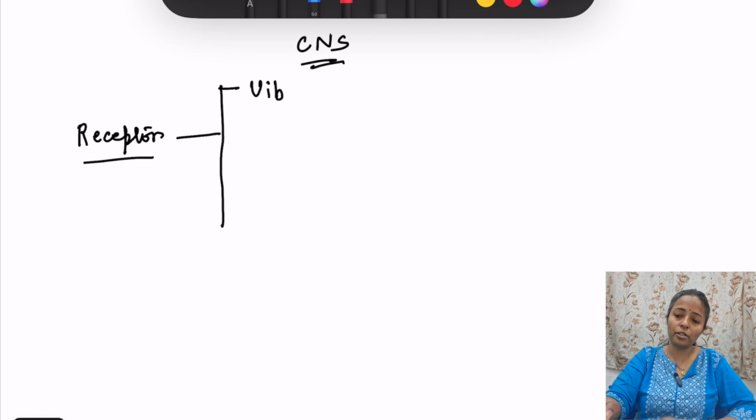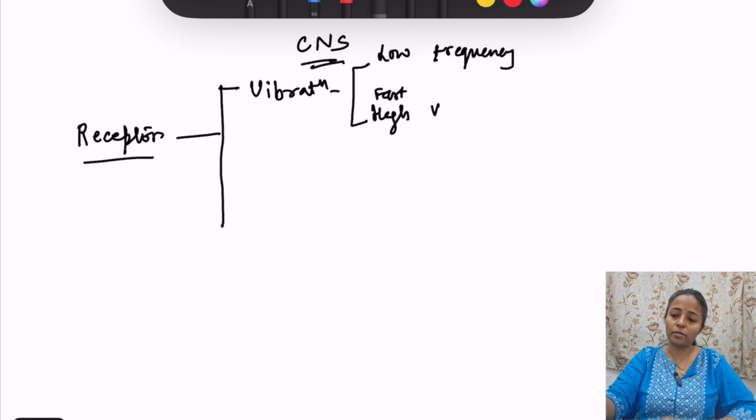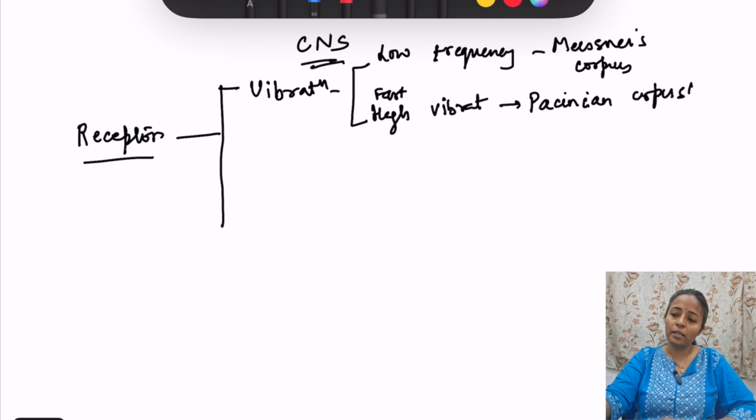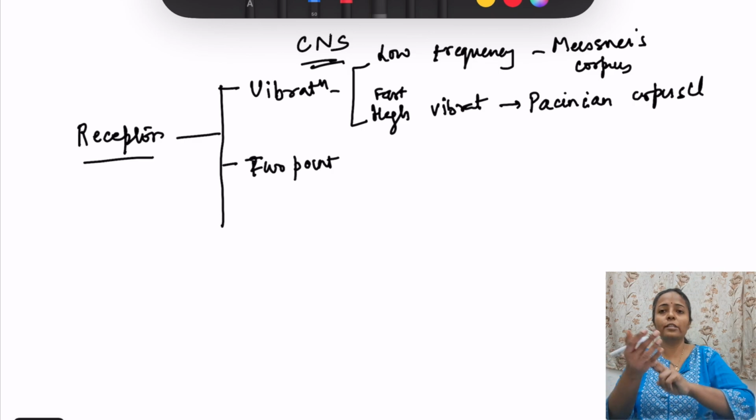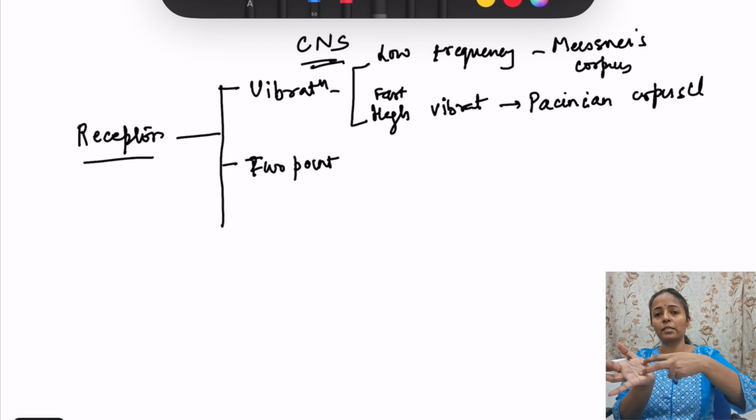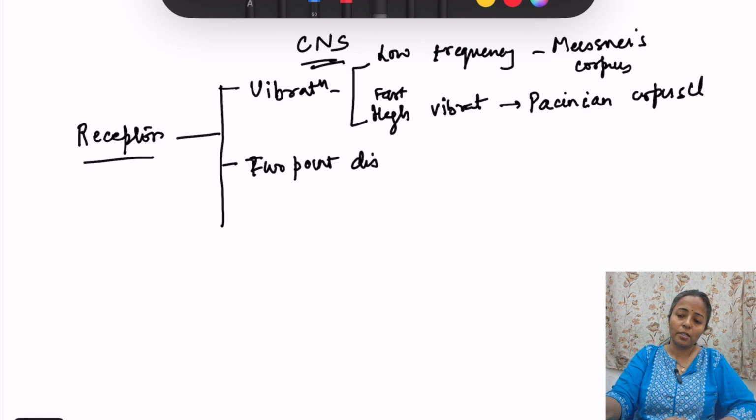When it is vibration, two things you remember: low frequency vibration and high frequency or fast vibration. So low frequency vibration is Meissner's corpuscle, and high frequency vibration is the Pacinian corpuscle. Pacinian corpuscle is very, very important, the most important receptor for vibration. Then we have another sensation, 2-point discrimination. That is the ability to tell 2 points as separate. For example, when touching like this, the 2 points are separate. So that is 2-point discrimination. This is done by Merkel cells.